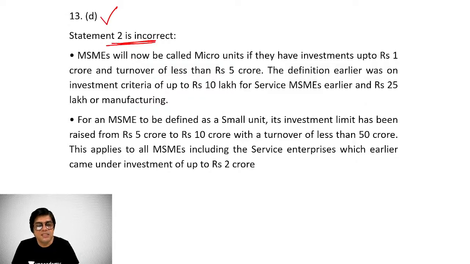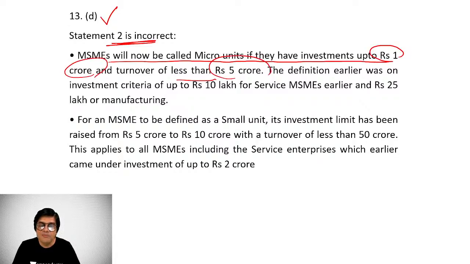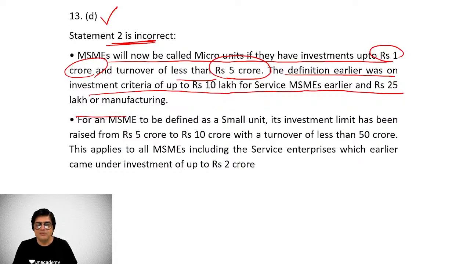Statement 2 is incorrect. MSMEs will now be called micro units if they have investment up to 1 crore and turnover of less than 5 crores. Remember this, 1 to 5 crores. That is for the micro units. The definition earlier was investment criteria of up to 10 lakhs for service and up to 25 lakhs for manufacturing. This distinction between service and manufacturing has now been done away with, right? It is applicable for both, right?